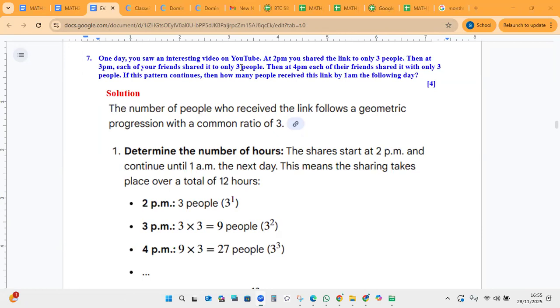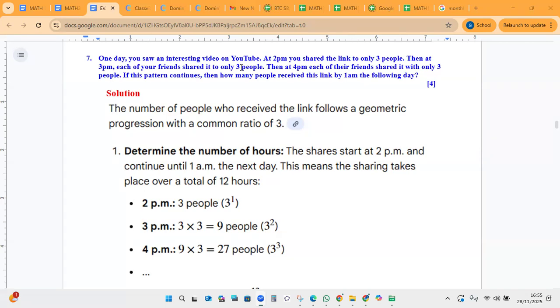If this pattern continues, then how many people receive this link by 1 a.m. the following day? So that's like a geometric progression. It's like exponential growth. Okay. So let's read the explanation. It says the number of people who receive the link follows a geometric progression with a common ratio of 3, because each time it's been multiplied by 3.